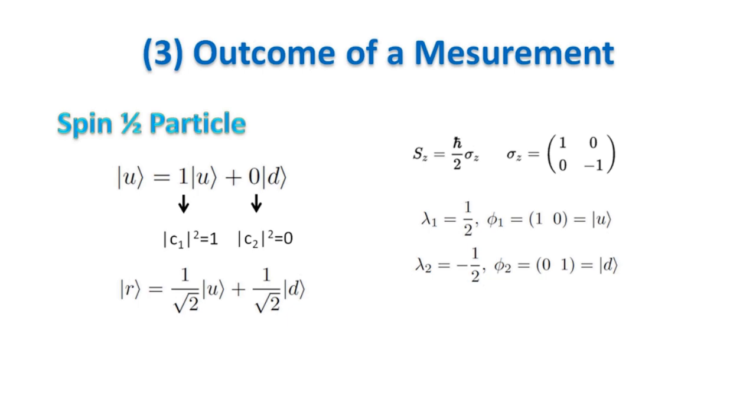But if we have a particle in the state right, which is represented with respect to the eigenvectors of sigma z with coefficients both equal to 1 over square root of 2, then a measurement of the spin along z will give up with probability 1/2, and down with probability 1/2.